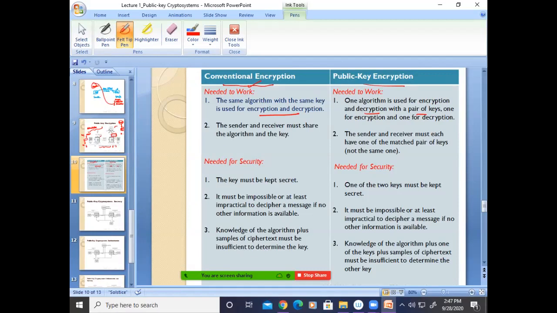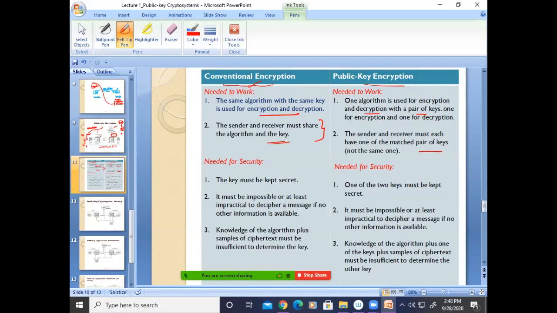Next, here sender and receiver must share the algorithm as well as the key, but here the pair of keys must be matched. That's it. The sender and receiver must each have one of the matched pair. So it may have public, it may have private. It should be a matched pair of keys only. Again, unmatched keys, it won't work. Yes or no? If you change one letter in the password, gone. That is a matching, right?